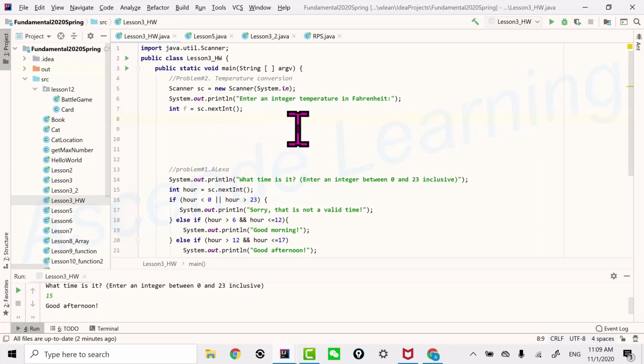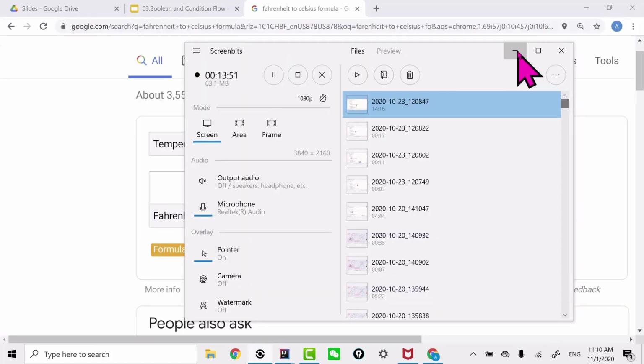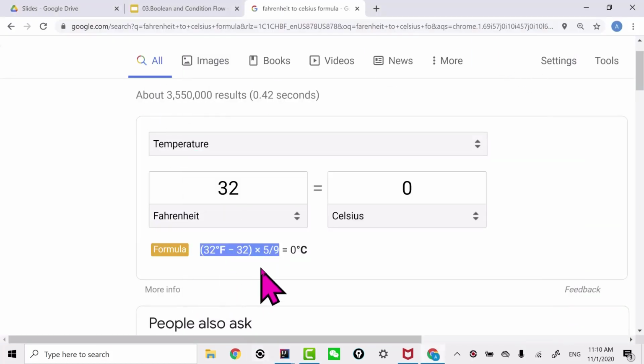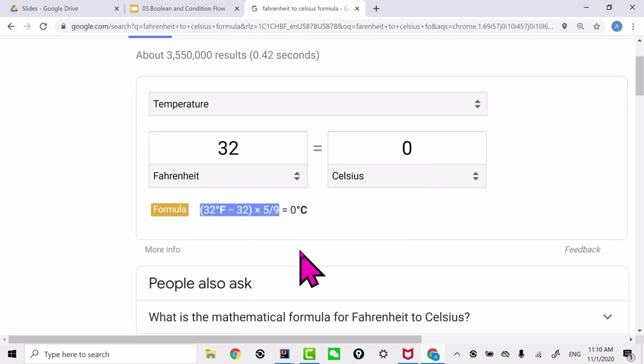So we take a Fahrenheit, and we're going to convert it into Celsius. Actually, the Celsius could be a double. The conversion formula goes like this: Fahrenheit minus 32, times 5, divided by 9.